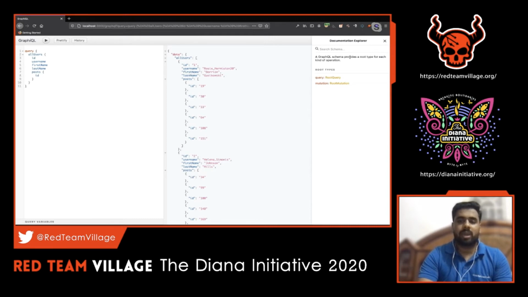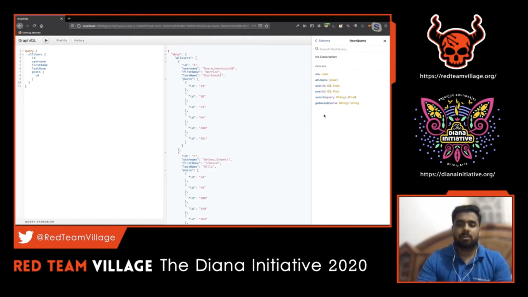You can see on the right side, the explore documentation option will show you the root types. The root types here are query and mutation. When we explore the queries, we can see multiple queries: me, all users, user, post, search, get asset. You can think of these names as nothing but endpoint names. For example, there might be a REST API call allowing us to invoke a particular user entry.